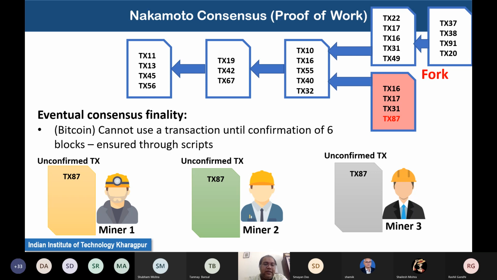Now, if some attacker is able to compromise those 4 or 5 different mining pools, then immediately the entire idea of the Bitcoin will collapse. Okay. So that is one of the debates that has been going on for the last few years, whether Bitcoin is any more secure or not. Because at the end of the day, it is going to be in the hand of the mining pools.